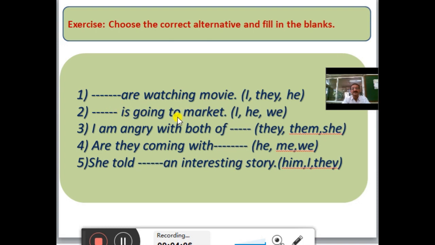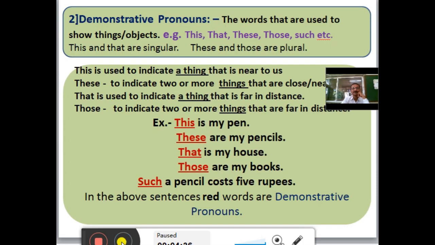Second, dash dash is going to market. Here we can use he. He is going to market. I am angry with both of them. We can use them here. Are they coming with dash dash? Are they coming with me? We can use me here. In last sentence, she told dash dash an interesting story. She told him an interesting story. We can use him as personal pronoun here.